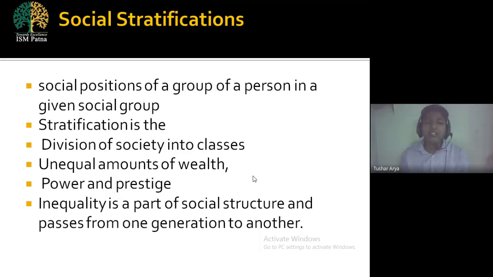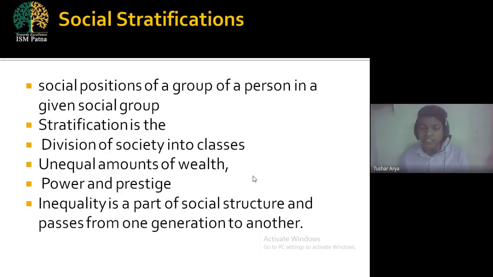Next, unequal amount of wealth. As we know, all persons do not have similar earnings because we are not in the same profession. A person who earns much more from a profession doesn't mean that all the people from the same class, same group or same geographical area are earning a lot.